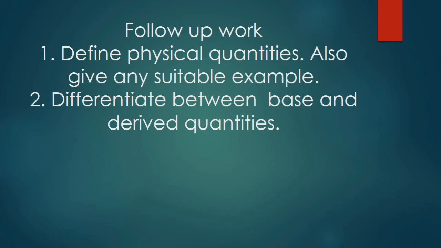Next is differentiate between base and derived quantities. So base quantities are the quantities which form the foundation of all the physical quantities. These are only 7, which are length, mass, time, temperature, intensity of light, electric current and amount of substance. And the derived quantities are the quantities which are expressed in terms of base quantities, which are many more, but only few are given in our textbook, which are area, volume, force, speed, etc. So this is the difference between base and derived quantities.